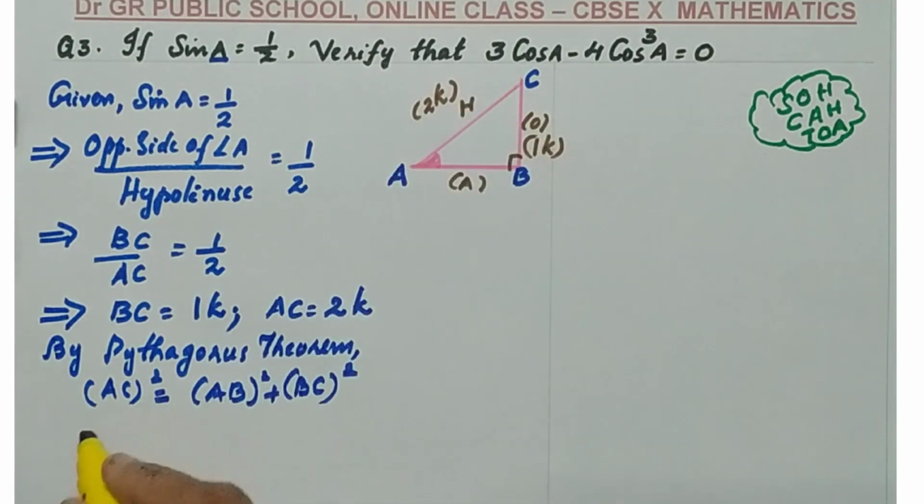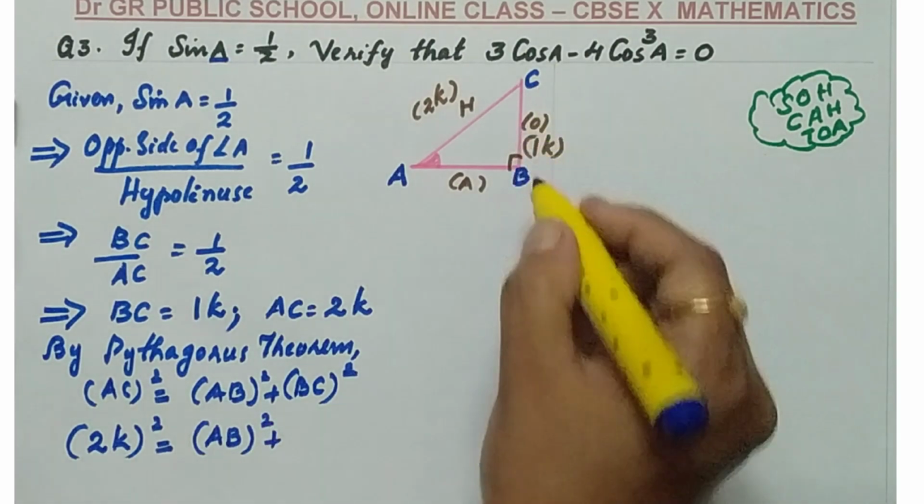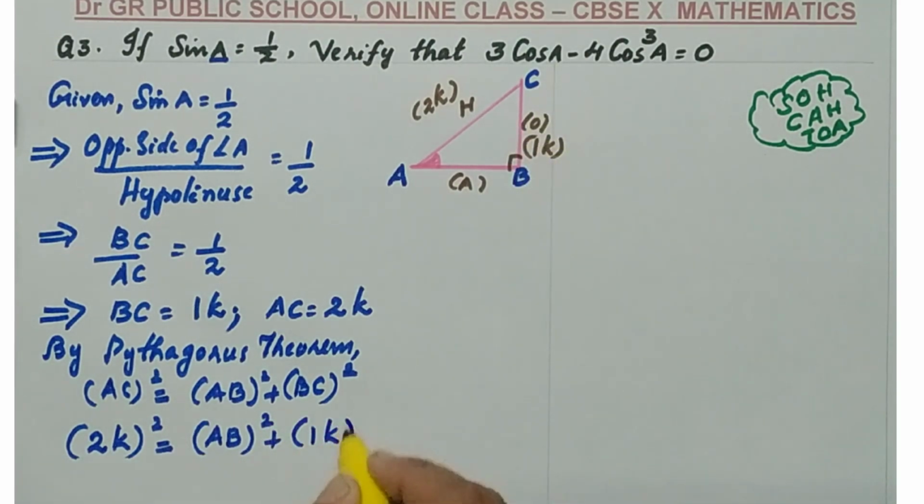Substitute the values. AC is known to be 2K, the whole square, equals the base AB we want to find, AB square, plus the altitude BC, 1K the whole square.